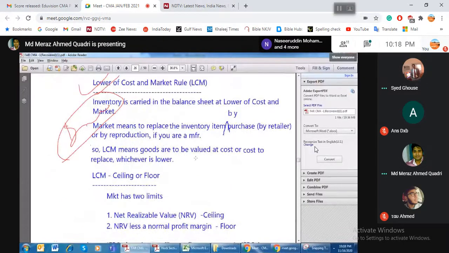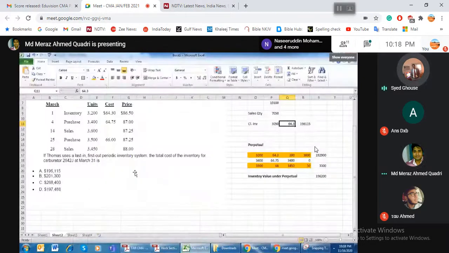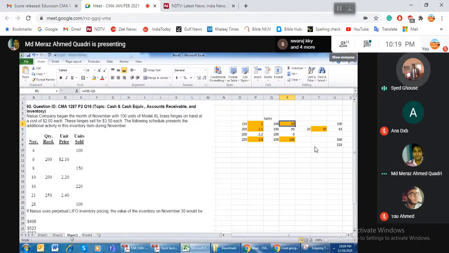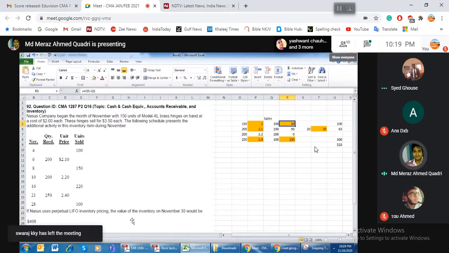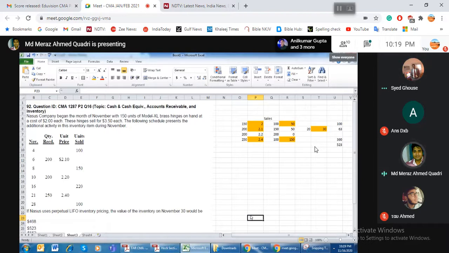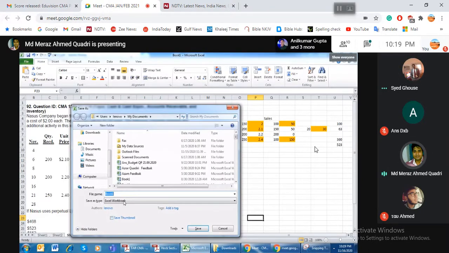Viraj bhai, yes, tell me. One of the fourth methods is specific identification, right? No, there's another way called the NRV method, but that is Net Realizable Value. They are not using it from the exam point of view. And specific identification? Yeah, that is net. From the learning point of view, there is LIFO, FIFO, NRV. And then there are assumptions like cost and market value, whichever is lower. That kind of thing is there.